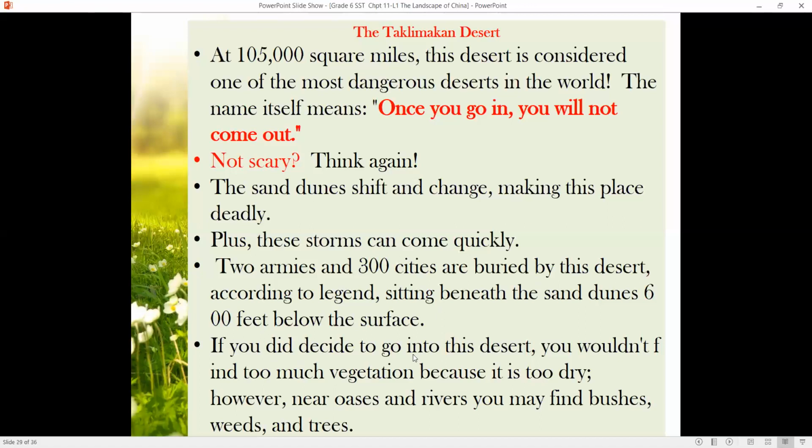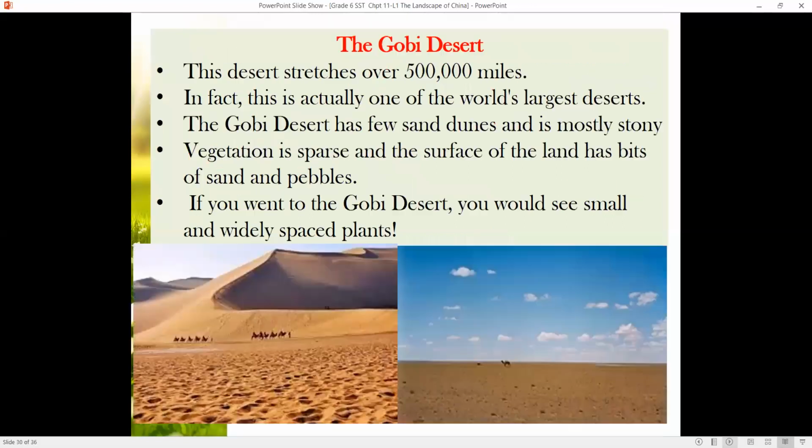If you did decide to go into this desert, you wouldn't find too much vegetation because it is too dry. However, near oases and rivers, you may find bushes, weeds, and trees. Weeds are unwanted plants which are not good for growing widely in the open.